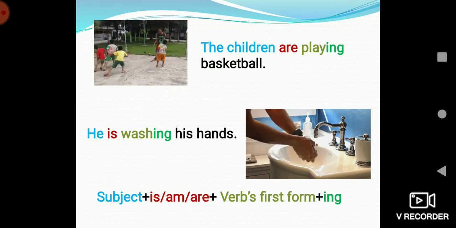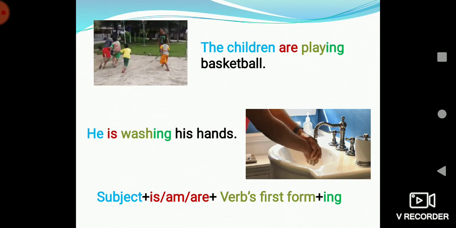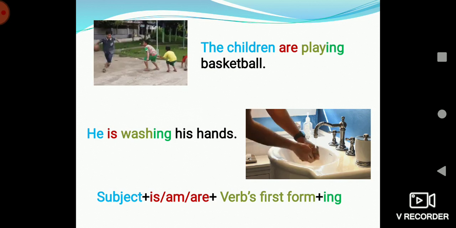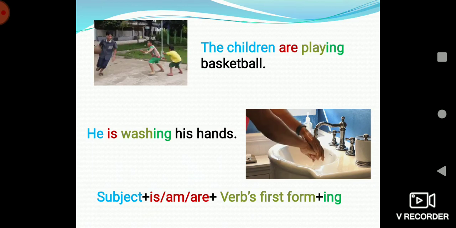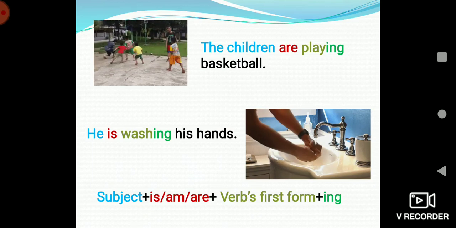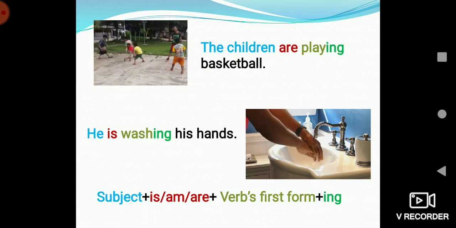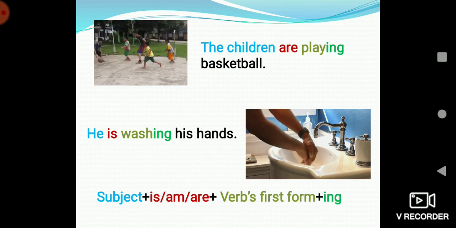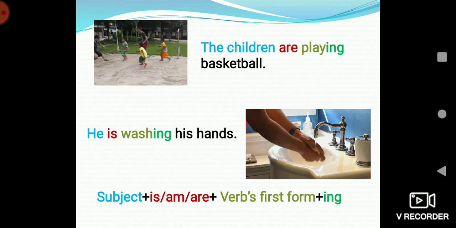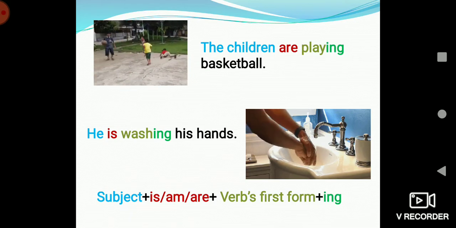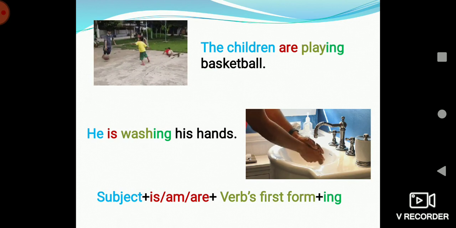Now if we change the children to the child, so it becomes singular, then we have to change the are to is. Similarly, in the second sentence, he is washing his hands. He is singular, so we have to use is. And washing, how did we form the word washing? Wash is the first form of the verb wash and we have added an ing to it.